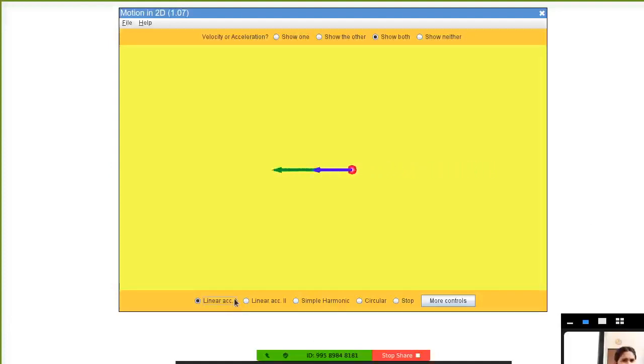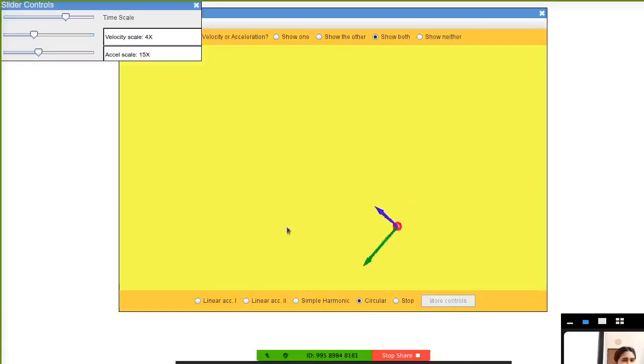Force is applied, accelerates, force stops, object stops. Let's say circular motion, right? Okay, we want more controls, acceleration scale, time scale.